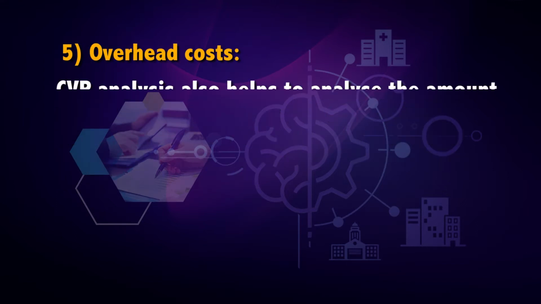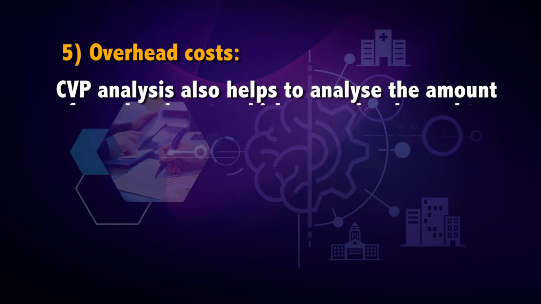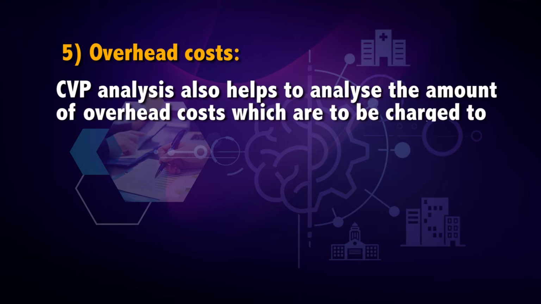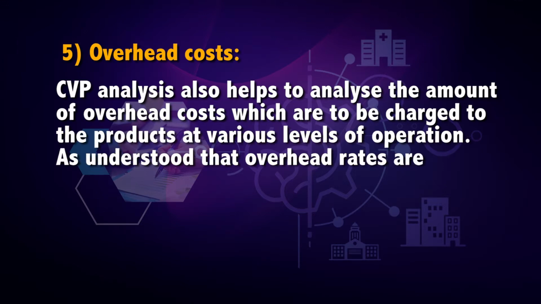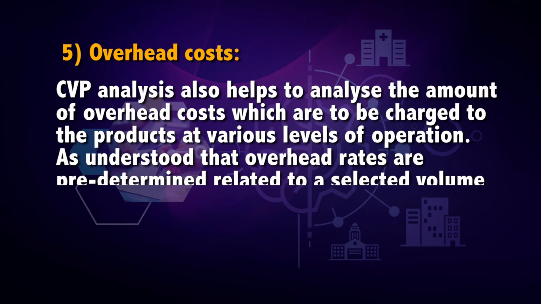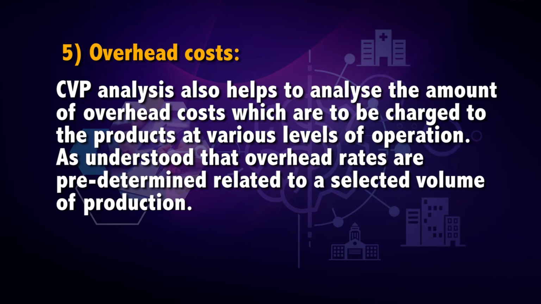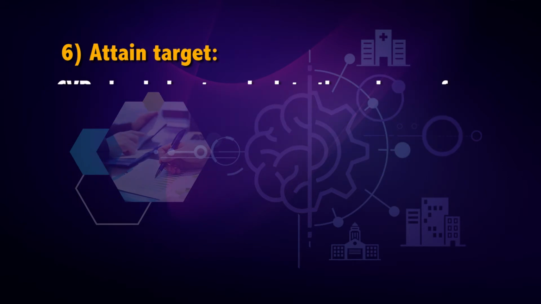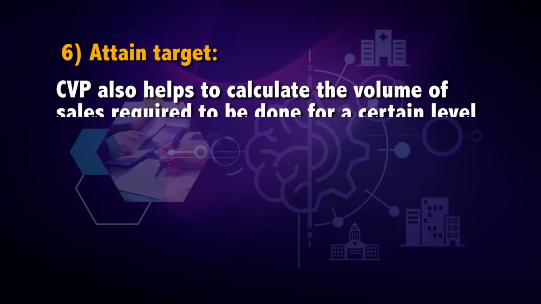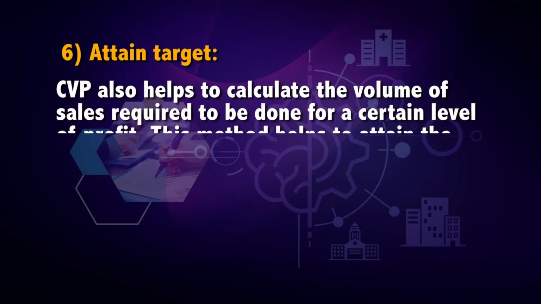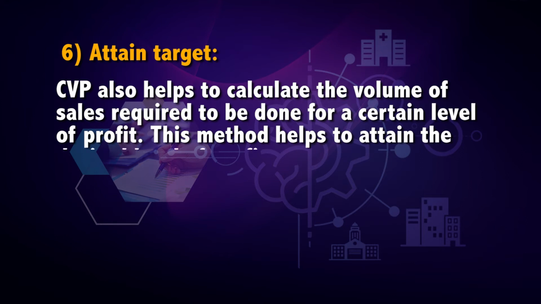Point number 5 is overhead costs. CVP analysis also helps to analyze the amount of overhead costs which are to be charged to the products at various levels of operations. As understood, overhead rates are predetermined related to a selected volume of production. Point number 6, attain target. CVP also helps to calculate the volume of sales required to be done for a certain level of profit.